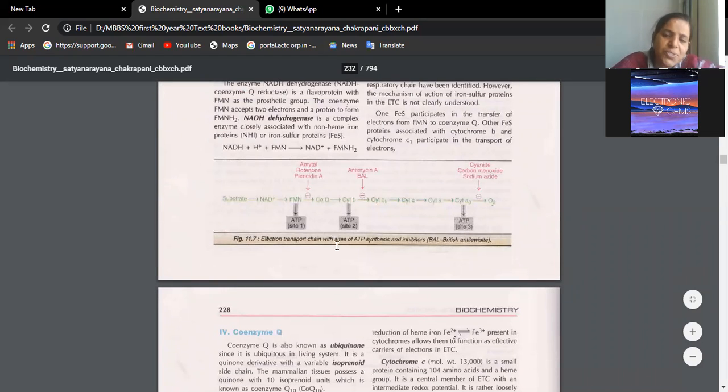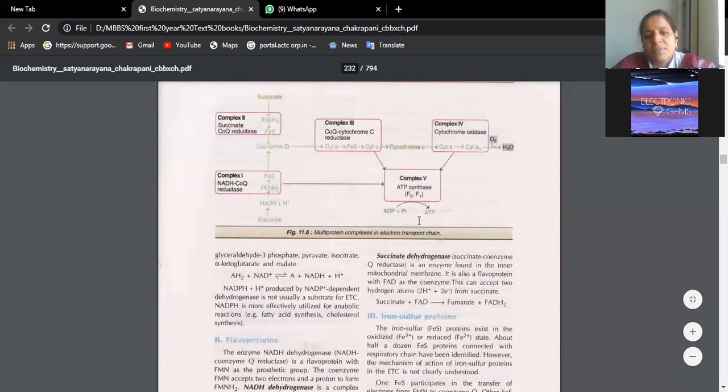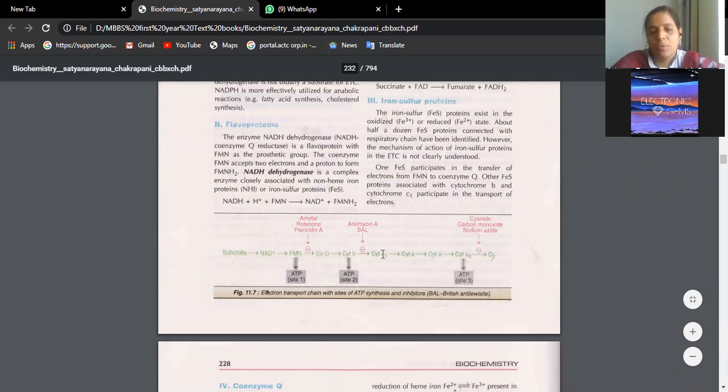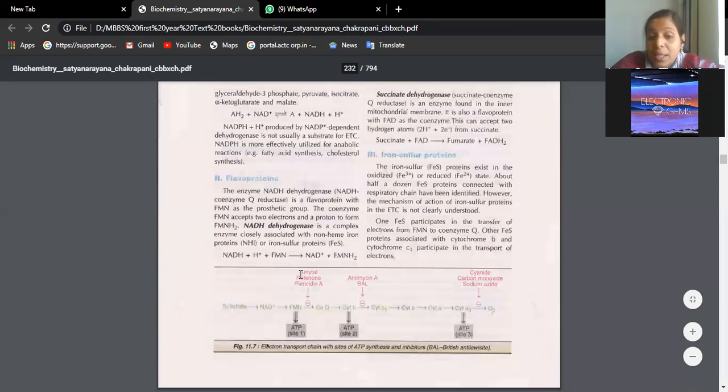Okay, that means each step of these multi-enzyme complexes will involve the union of ADP with high energy phosphate to form ATP. So for this we require enzyme complex 5, ATP synthase. F0 and F1 are flavoproteins which are coupling ADP plus high energy phosphate to form ATP. Is it clear? So our question, like I told you in detail, required only this cycle, at what point ATP is generated, and what are the inhibitors.